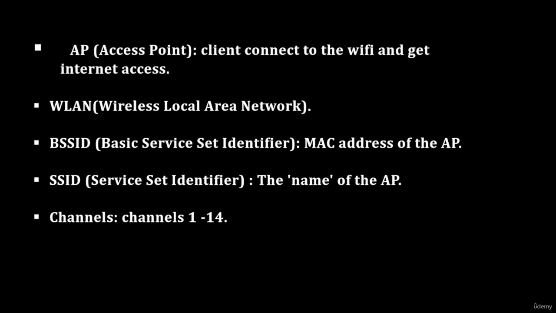Next, let's talk about wireless encryption. In this we have WEP, WPA, then WPA2 and WPA3. First we have WEP, Wired Equivalent Privacy. WEP was one of the earliest encryption methods for securing Wi-Fi networks. It is like a very basic lock on your Wi-Fi door, but over time it has been proven to be easily breakable. So it is not recommended for secure networks.